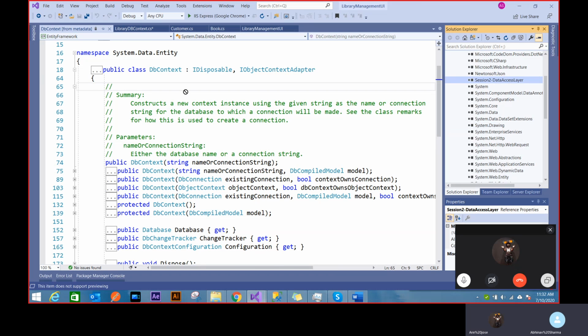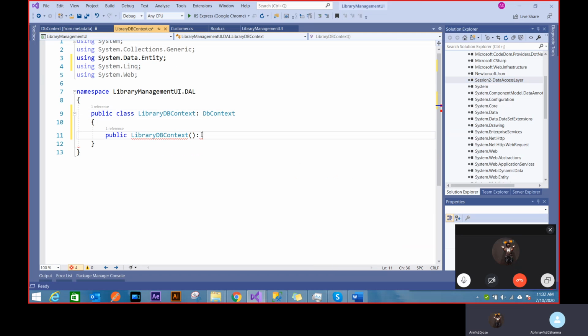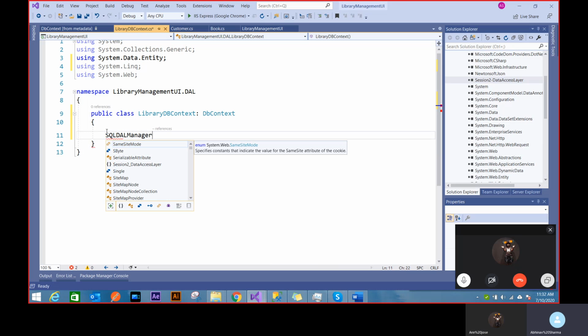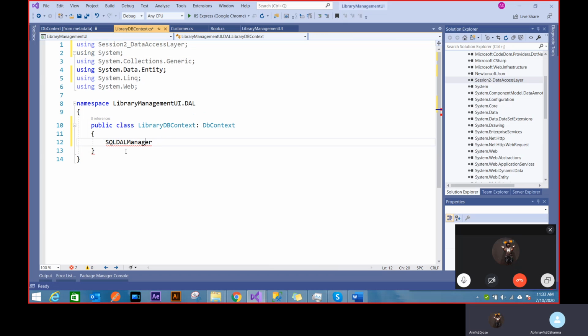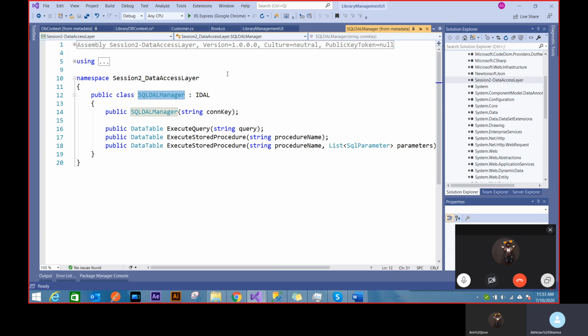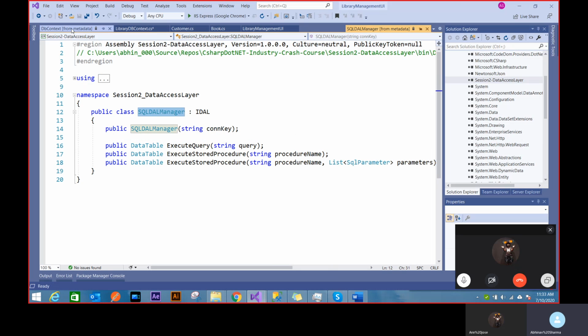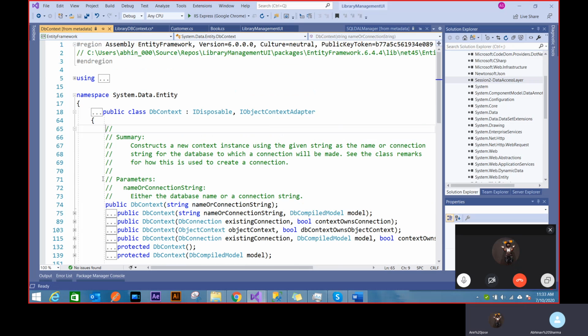So now if I use the same thing, let me just try to create SQL DAL. Now I can use this class again because I have the DLL reference. You see the using statement is automatically given to me. And if I press F12, you see this, I don't see the code anymore. I just see those functions, and those functions that are defined are exactly the same way I was seeing the DB context, right? Yeah.